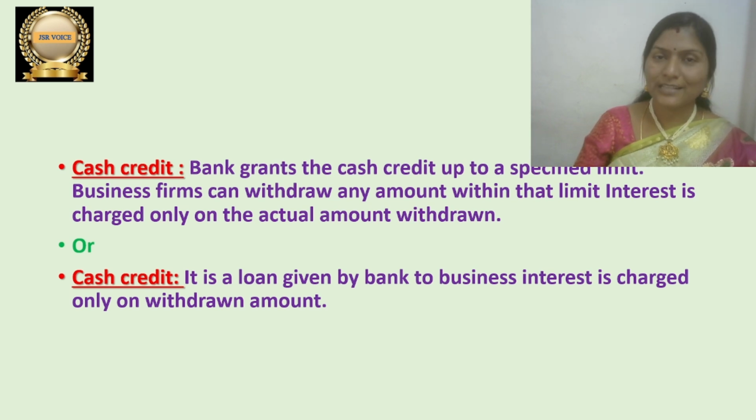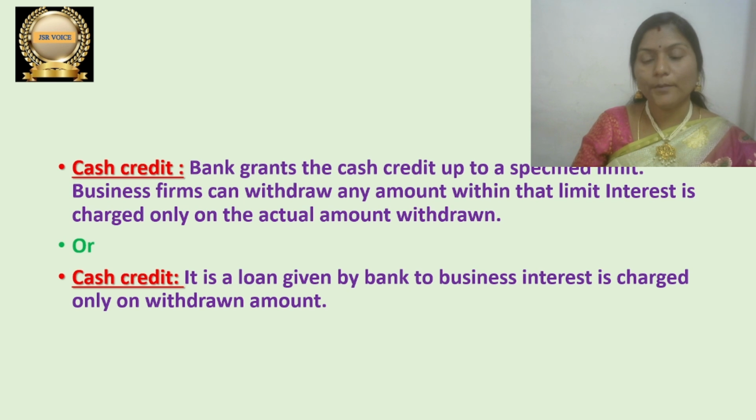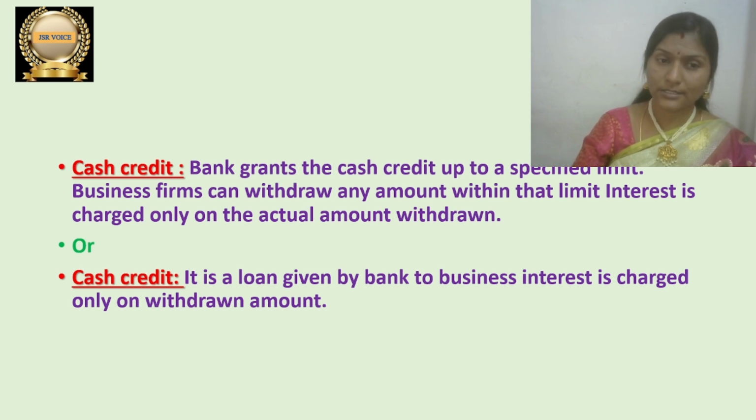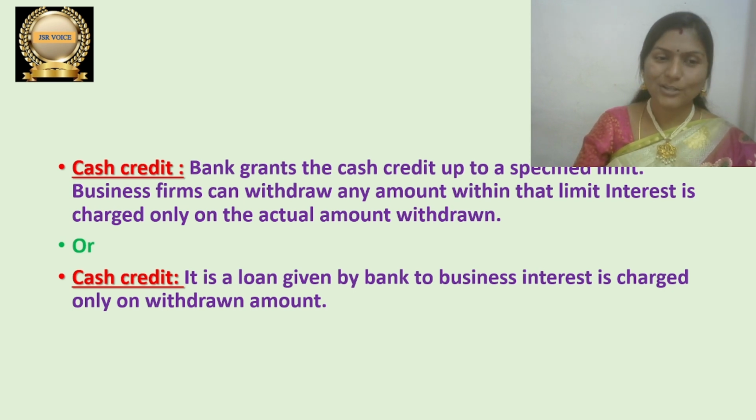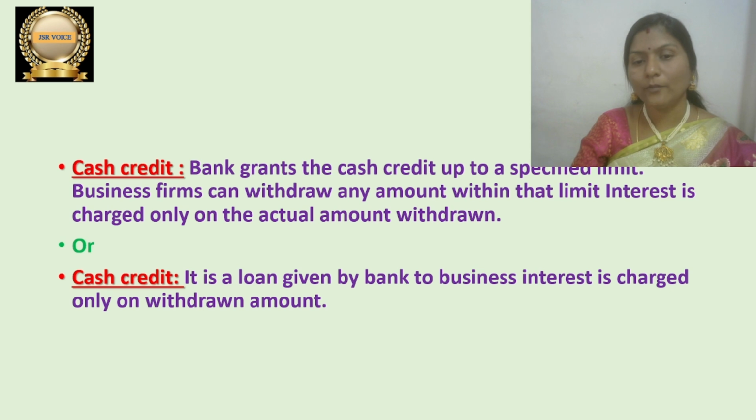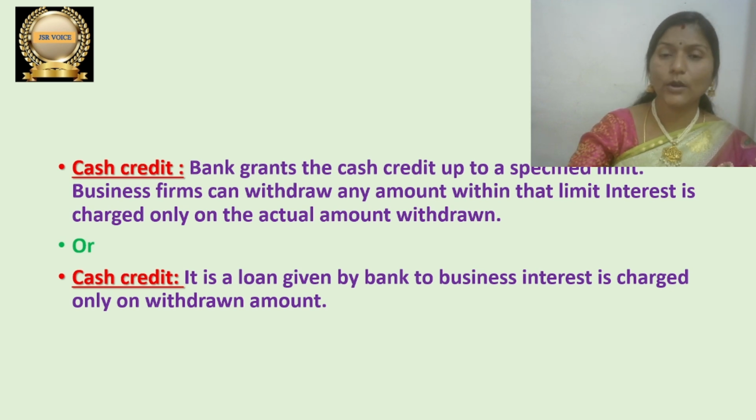Let me read what cash credit actually is. The bank grants the cash credit up to a specified limit. Business firms can withdraw any amount within that limit. Interest is charged only on the actual amount withdrawn. Okay, so below I mentioned this simple definition. You can see that also. It is a loan given by a bank to a business. Interest is charged only on the withdrawn amount. This is the simple definition. Let us go and discuss the next one.